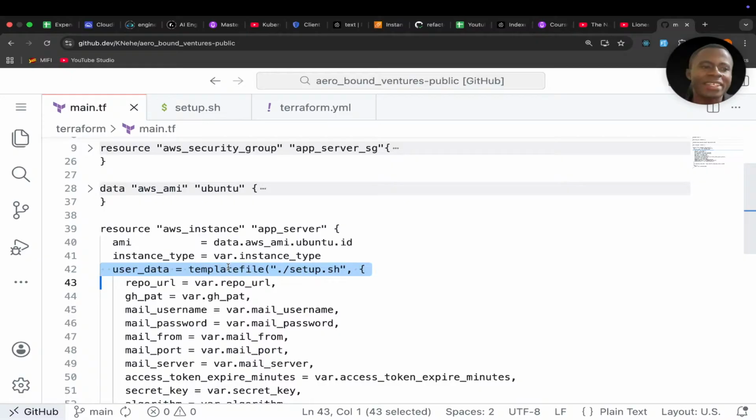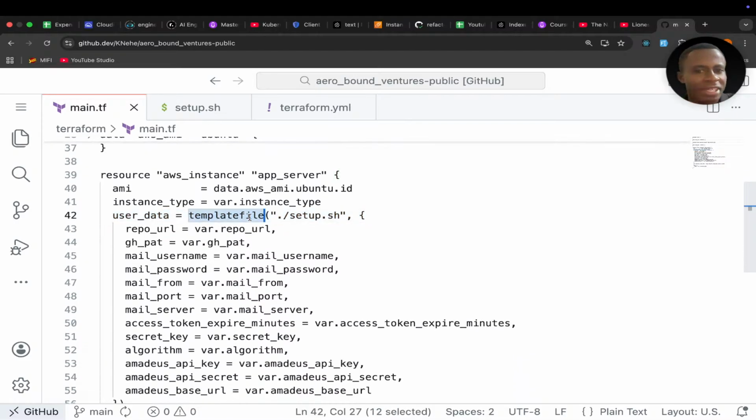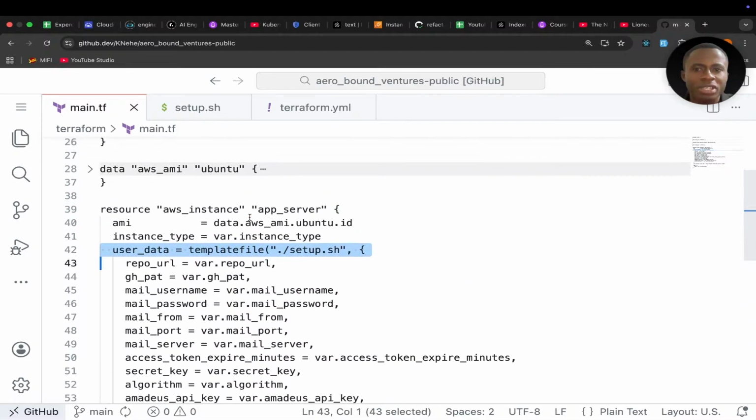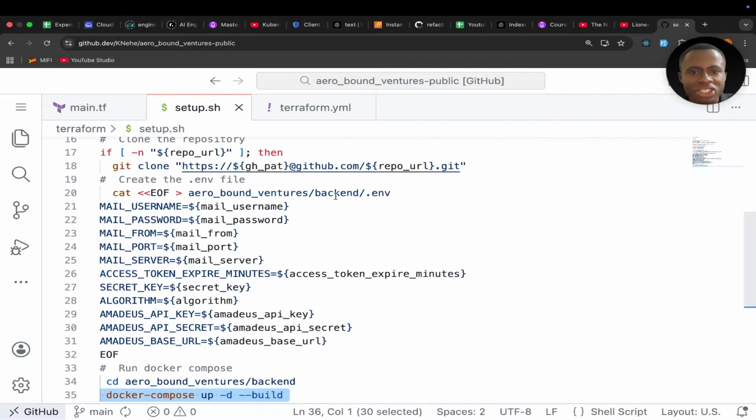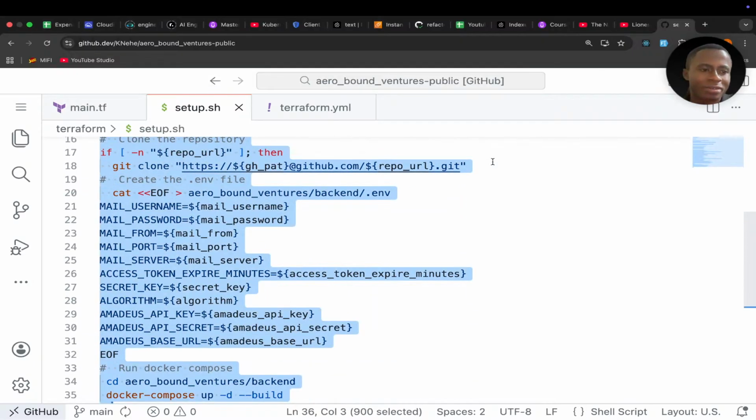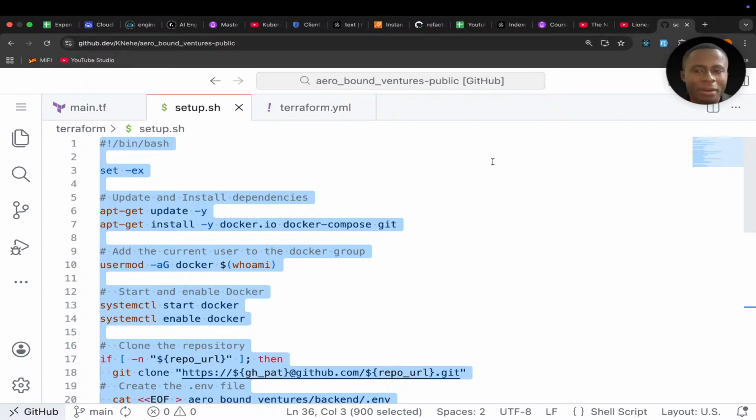The next time we push code to GitHub, this will not be executed again. We shall not have setup.sh cloning the new updated code. Why does this happen? Because Terraform checks to see if there's a change in the TF files. If there's no change in the TF files, then our code or our project on EC2 will not be updated.